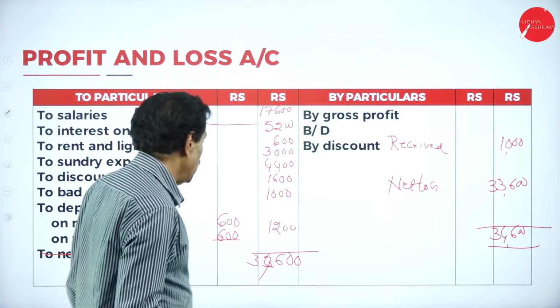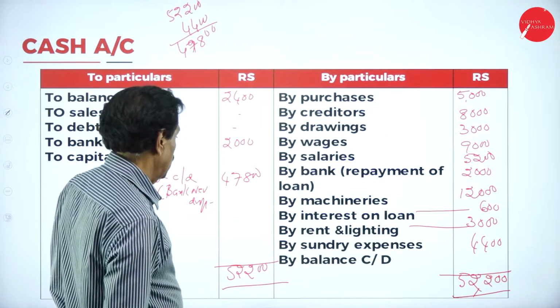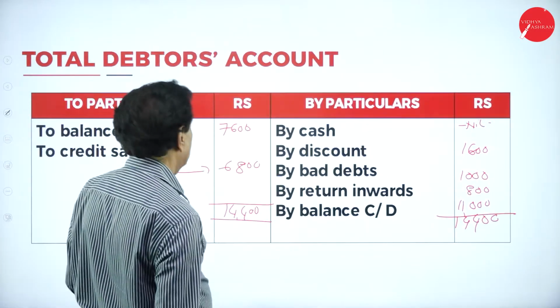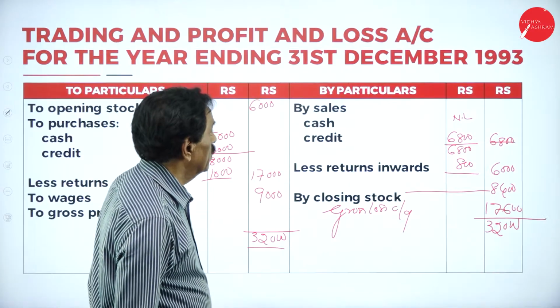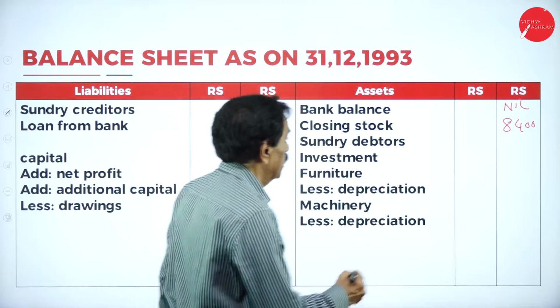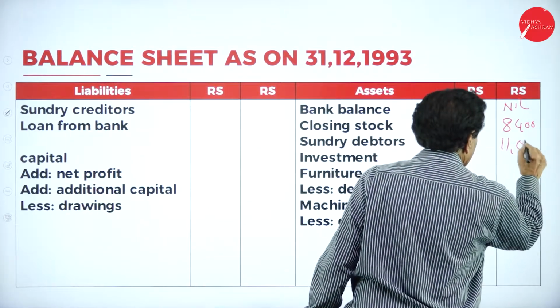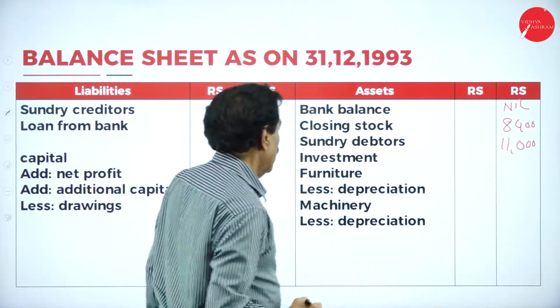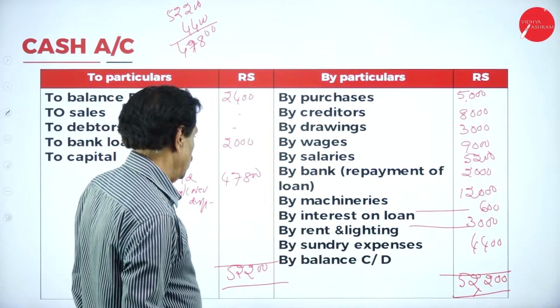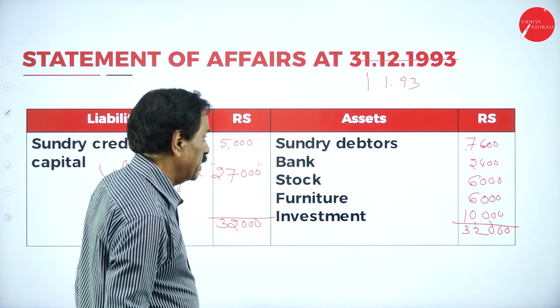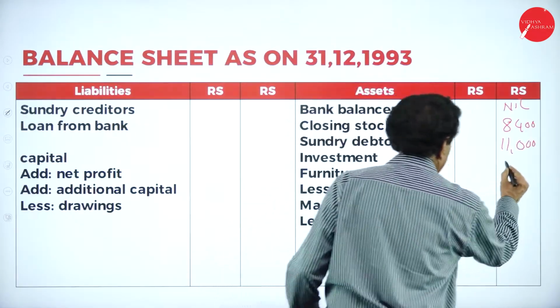Your closing debtor, that is in the adjustment, debtor account closing debtor, 11,000. Closing debtor, 11,000. Your investment is 10,000.